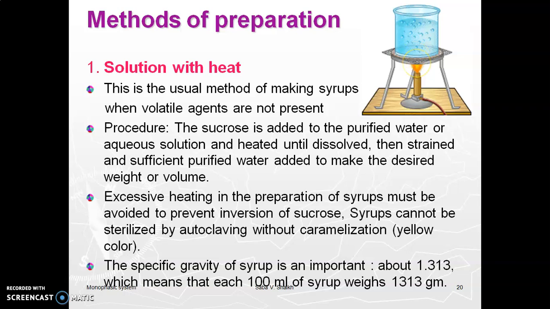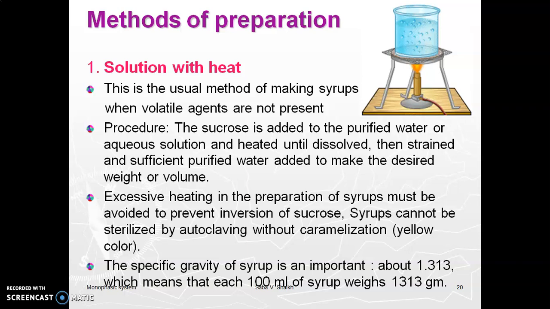After the preparation, if you see any particulate matter present in the solution, then you can filter the syrup and pack it into the bottle. Important thing is what? Excessive heating in the preparation of the syrup must be avoided to prevent inversion of sucrose. Syrups cannot be sterilized by autoclaving without caramelization. That's why they are mostly not sterilized by autoclave, because they can gain yellow color.